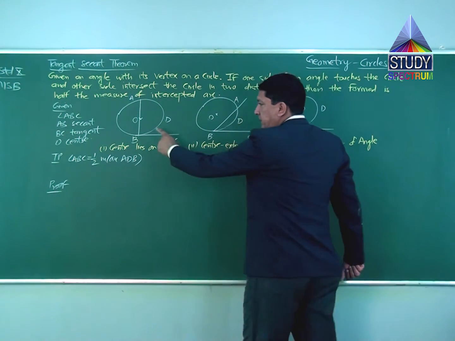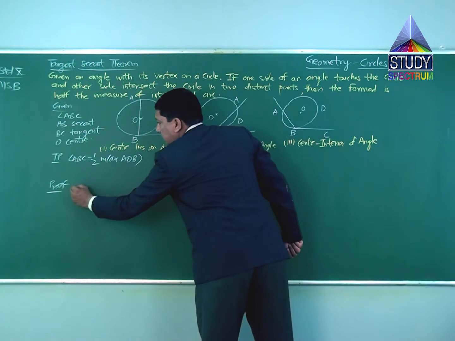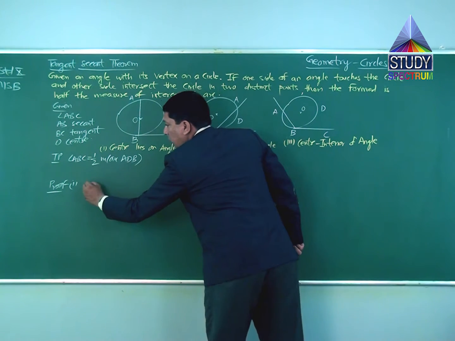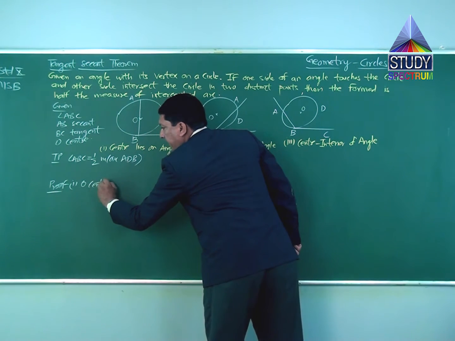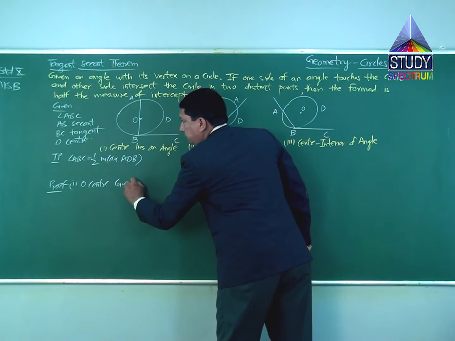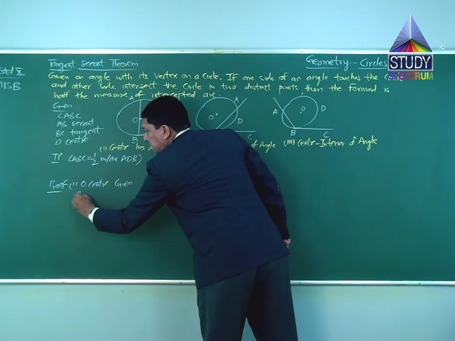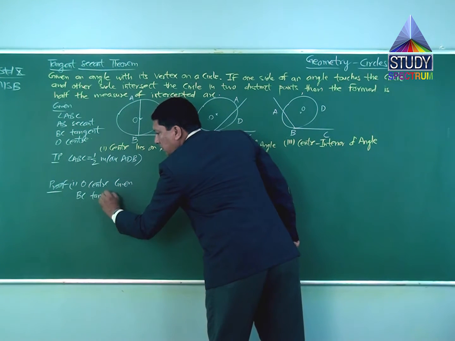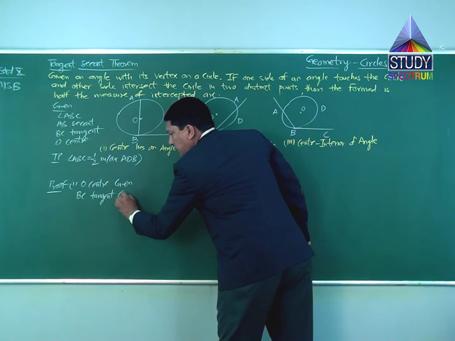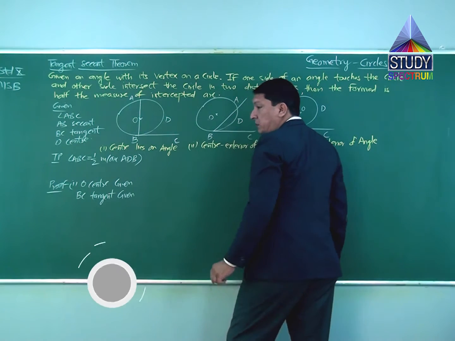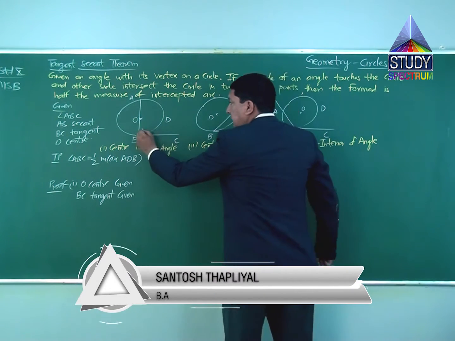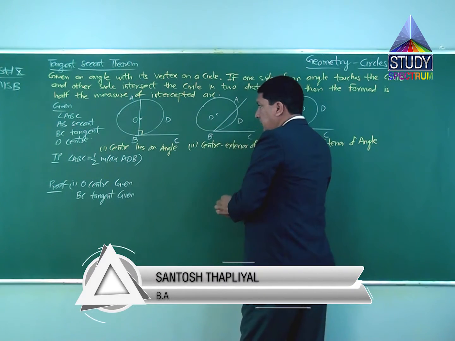Now in the first one, O is the center, given. BC is a tangent, given. By applying the tangent perpendicularity theorem, angle B will be 90 degrees.